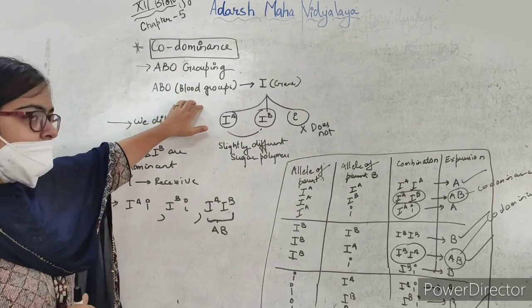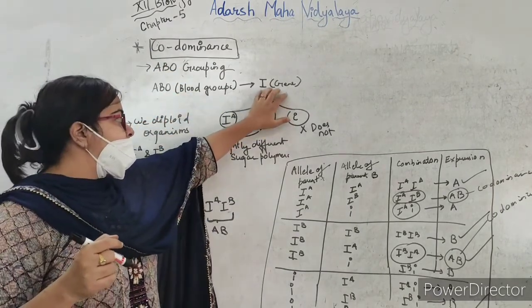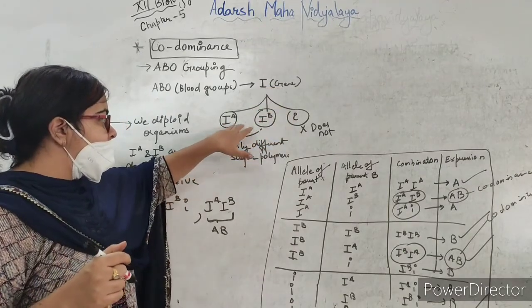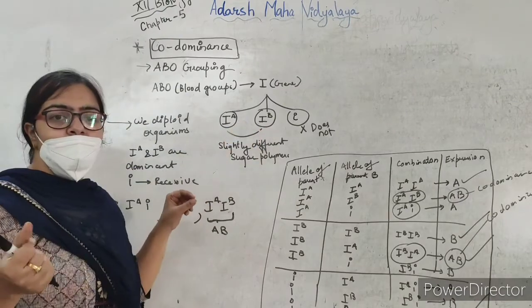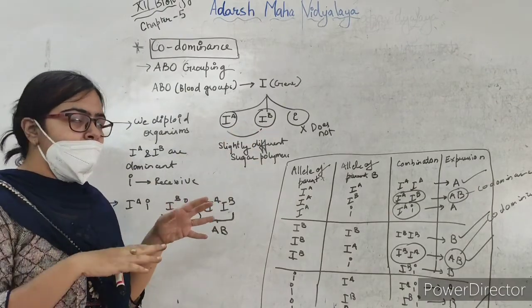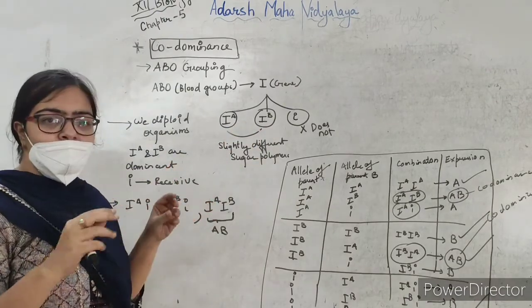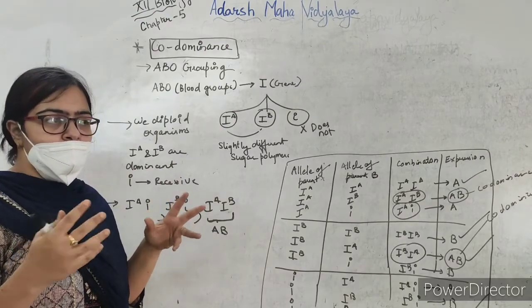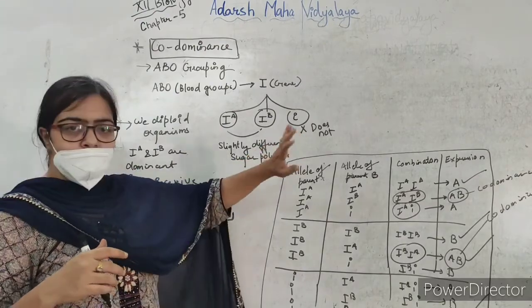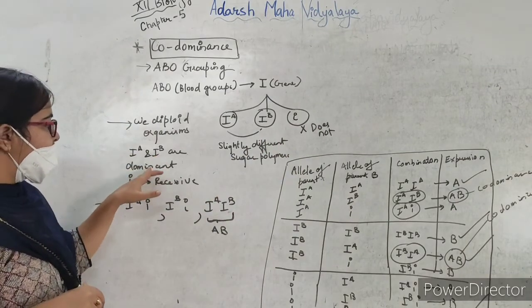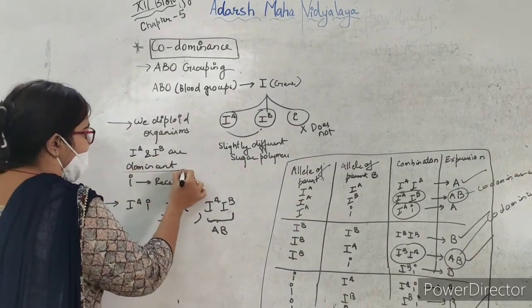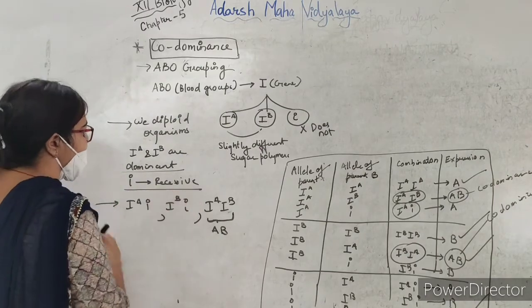ABO blood groups are coded by gene I, and this gene has 3 alleles: IA, IB and small i. IA and IB produce slightly different forms of sugar polymers, and i does not produce any sugar polymer. So IA and IB are the dominant traits and i is the recessive.